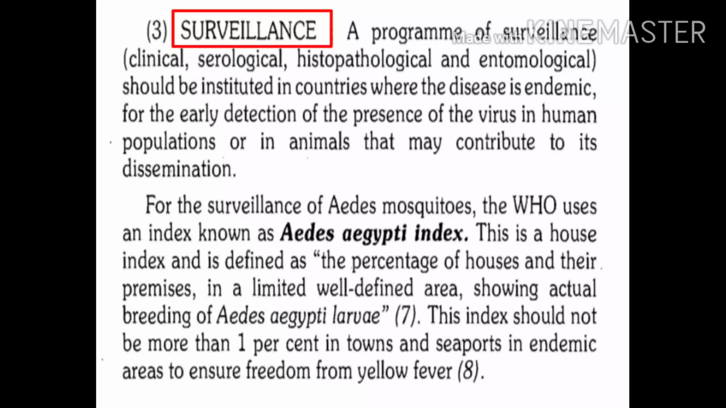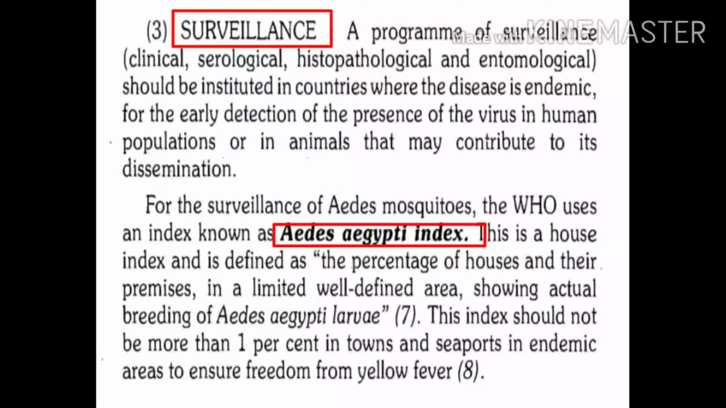Third part in control is surveillance. Surveillance is recommended in those countries where yellow fever is found in endemic pattern. It includes different types: clinical surveillance, serological surveillance, histopathological surveillance, plus entomological surveillance. For entomological surveillance, the most important index which is used is the Aedes aegypti index.